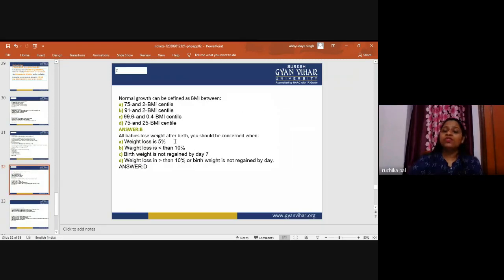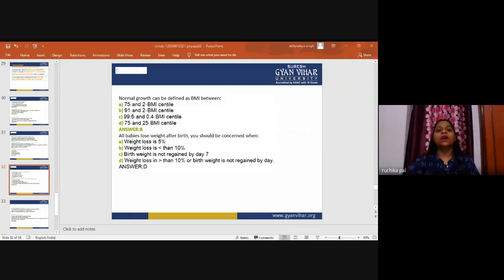All babies lose weight after birth. You should be concerned when weight loss is 5%, weight loss is less than 10%, birth weight is not regained by day 7, or weight loss is more than 10% of the baby's birth weight and it is not regained by day 14. The correct answer is that we have to be concerned when the weight loss is more than 10% of the body weight which is not regained by the day.